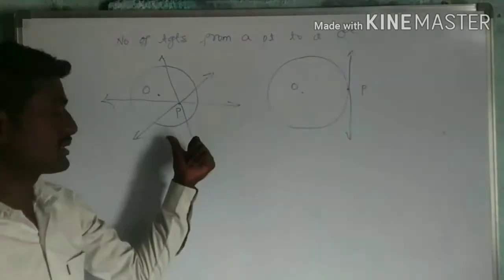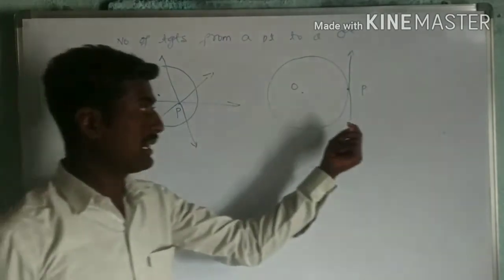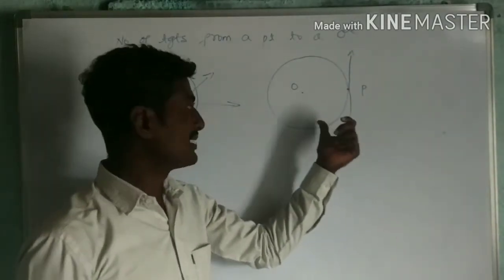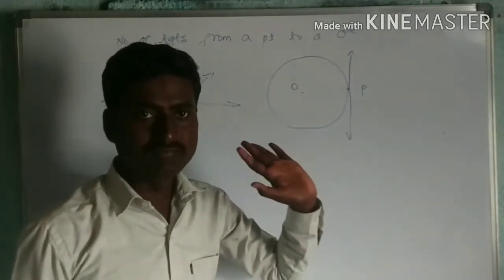So I can draw only one tangent if that point lies on the circle. No tangents can be drawn if that point P is inside the circle. So I can draw only one tangent to a circle if that point P lies on the circle.